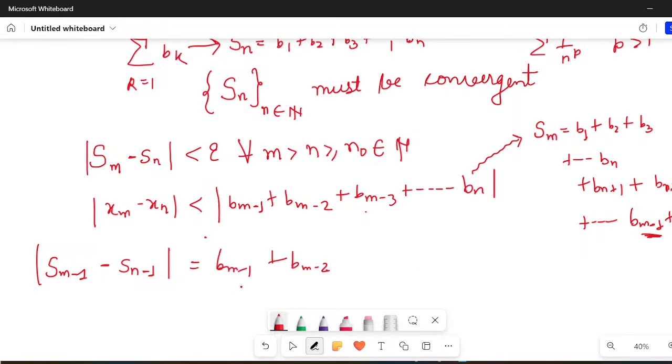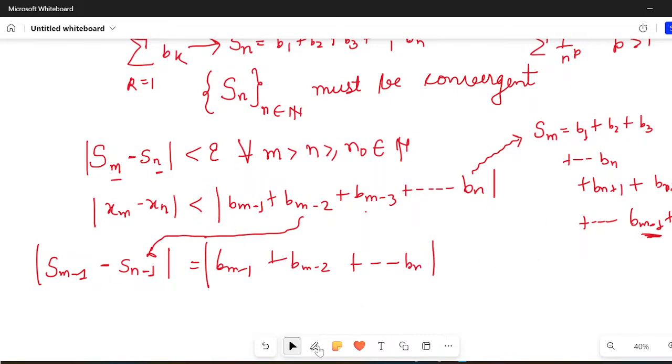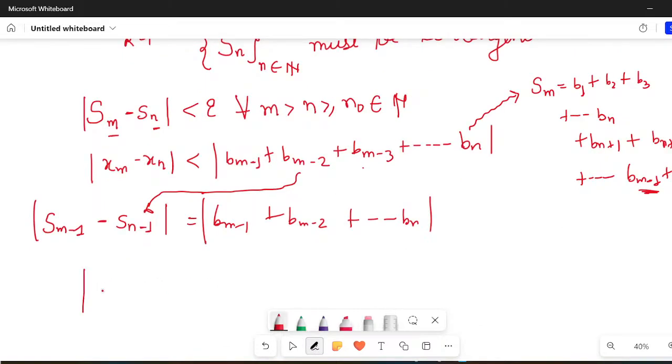This is what I'm going to get. So if the sequence is Cauchy, then modulus of Sm minus Sn can be made less than epsilon. Similarly, modulus of Sm minus 1 minus Sn minus 1 can also be made less than epsilon. It implies that modulus of xm minus xn can be made less than epsilon for all m minus 1 greater than n minus 1.